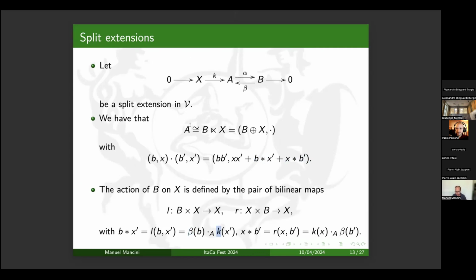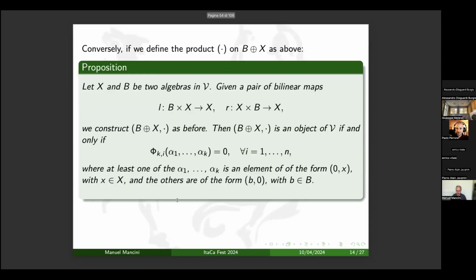But we can do also another thing. We can forget about the split extension, and we can start with this bilinear operation defined on the direct sum of vector spaces B plus X. And we want to know when this bilinear operation defines an algebra structure in V for B plus X. This happens if and only if all the identities of the variety V that we fixed at the beginning are satisfied when we substitute for the variables alpha 1, ..., alpha k either elements of the form (0, x) or elements of the form (b, 0).